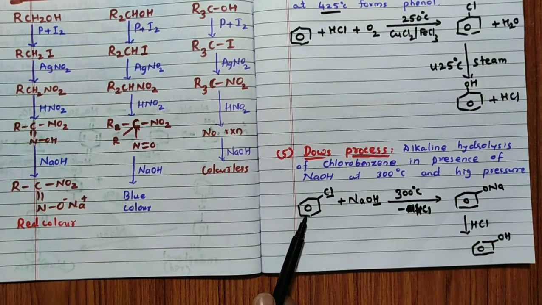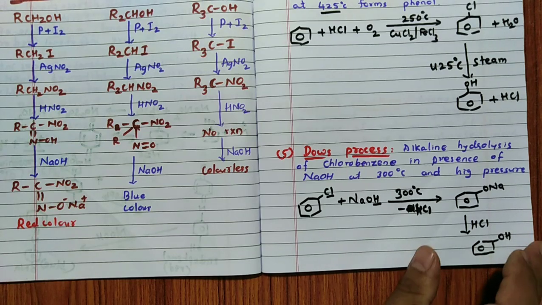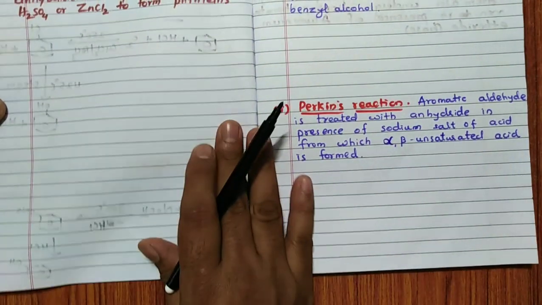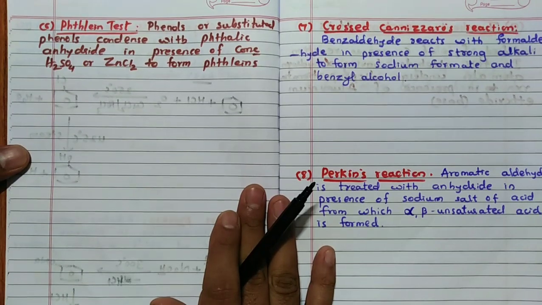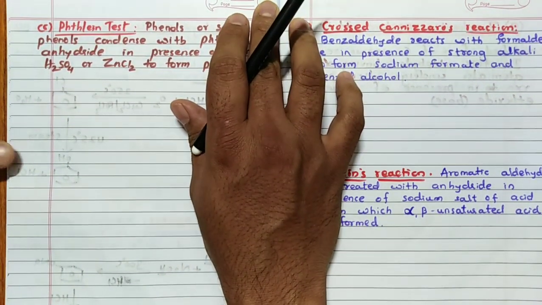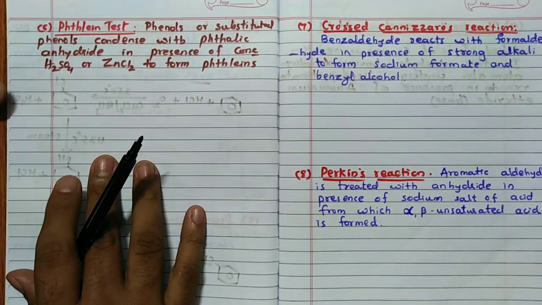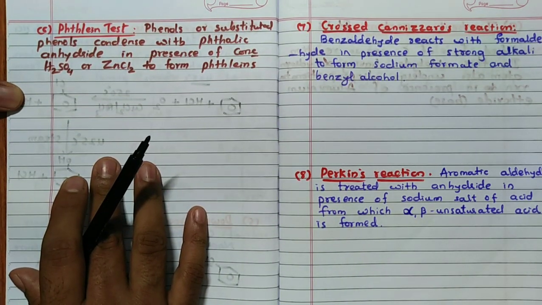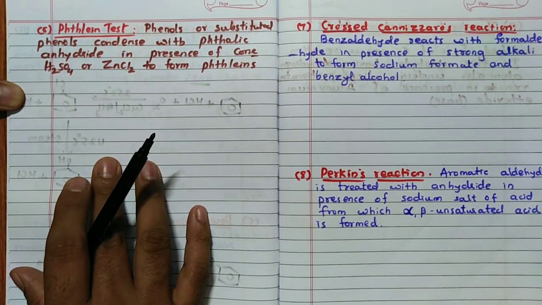Dow's process: chlorobenzene to phenol. Remember that difference. Now we'll move to the fifth reaction, the phthalein test. This is another important test for phenol, in which we are going to prepare phenolphthalein. You can also call it the phenolphthalein preparation.